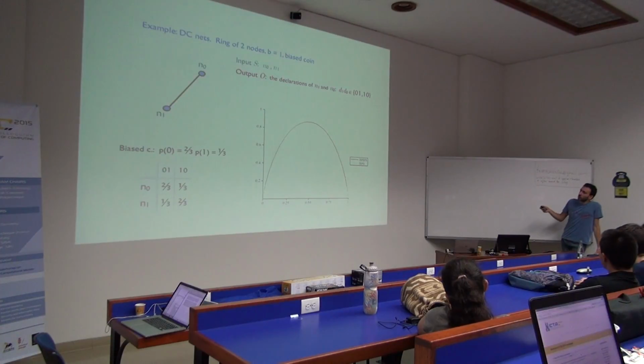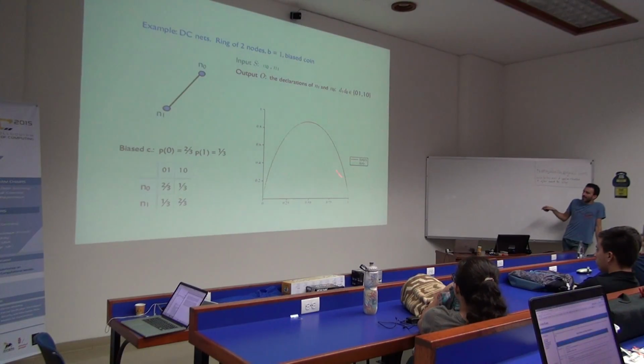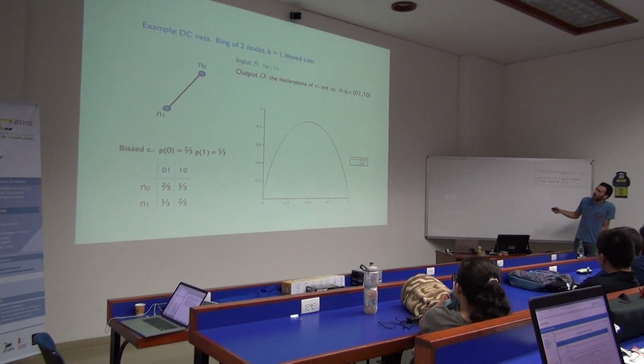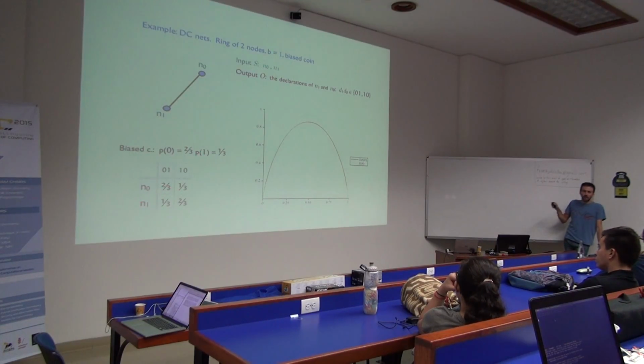All right? So what we're gonna do here is, I'm gonna take a biased coin. If the coin is biased with 2/3 probability and 1/3 probability, it will give you this channel there, and then I can compute the numbers. But it's even more interesting if I plot the entropies as a function of how biased, no, sorry, this is not what I'm doing here. I might do this later. What I'm doing here is that I'm going to plot the entropies as a function of the prior. So I assume that the coins are always biased like this. So they give heads with probability 2/3 and tails with probability 1/3. So this is my channel.